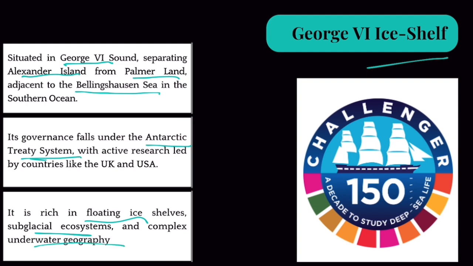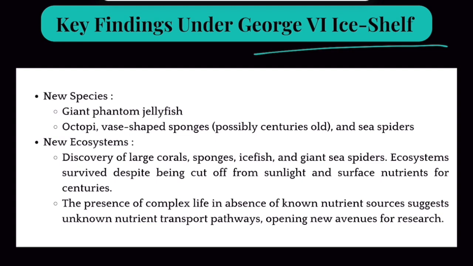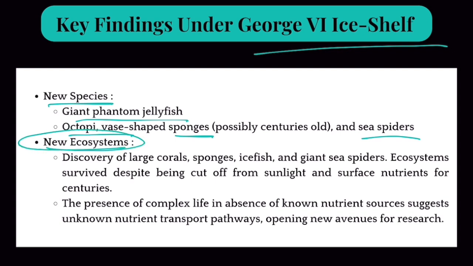Now, what were the findings of the investigation of George 6 ice shelf? New species were discovered, like the giant phantom jellyfish, octopus, sponges, and sea spiders. New ecosystems were discovered. Scientists were really amazed at how life can be sustained so deep in the ocean, because there is no way solar energy can reach these places, since the sun's light doesn't reach the deep sea, and sunlight is basically the source of all energy on the earth.